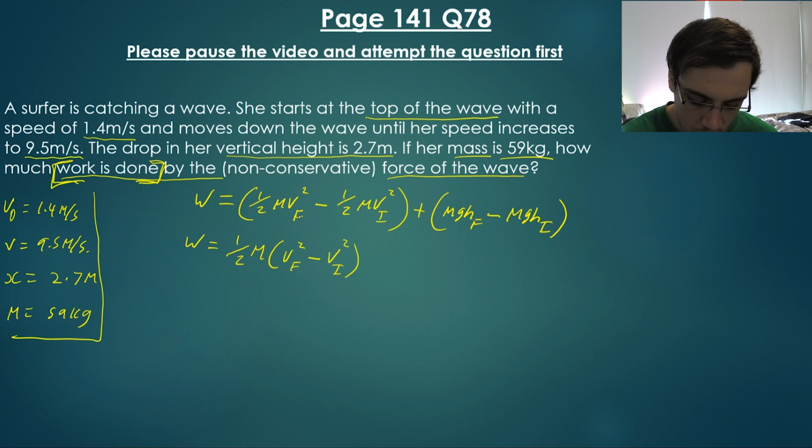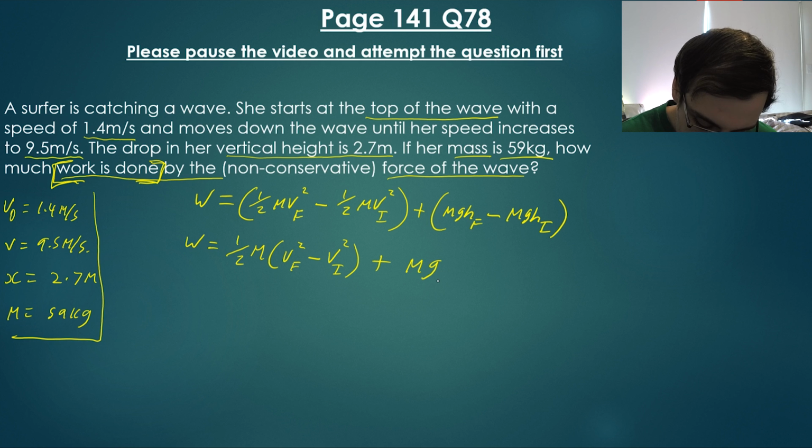So we can simplify it to this. Now it's the same deal here with mass and gravity. Her mass isn't changing, neither is gravity, so we can write mg, bracket, height final minus height initial, like so.